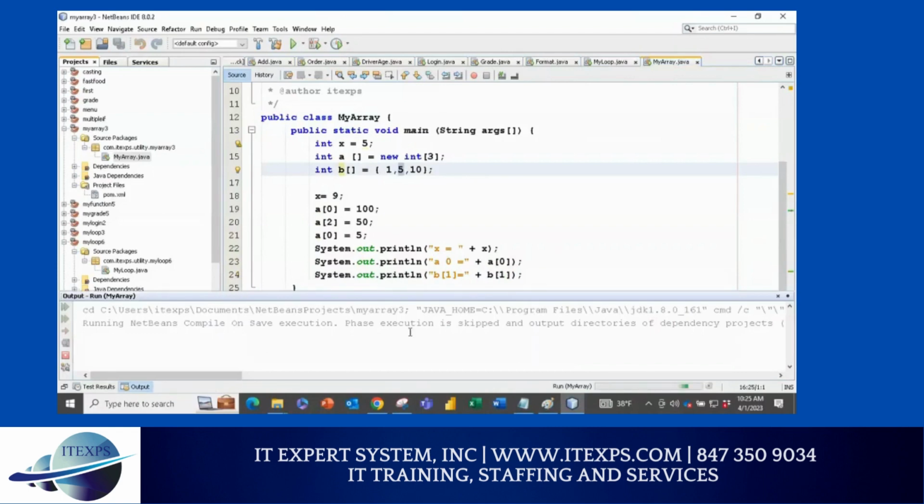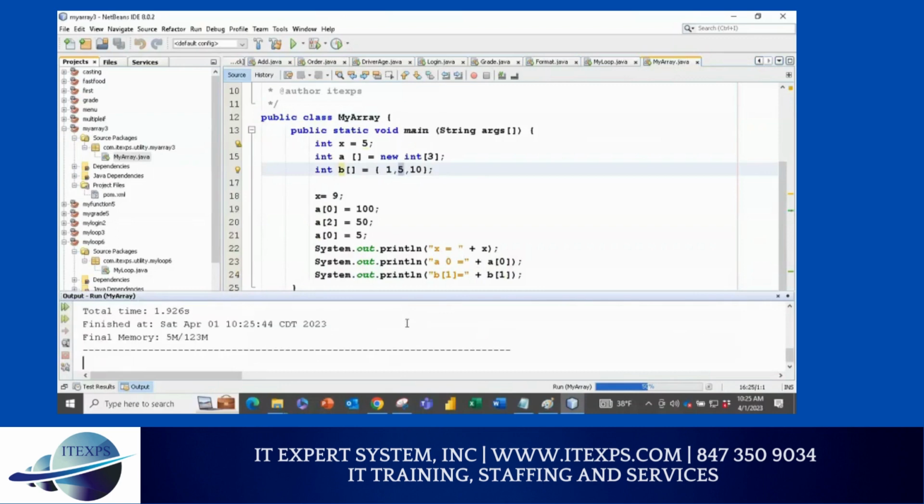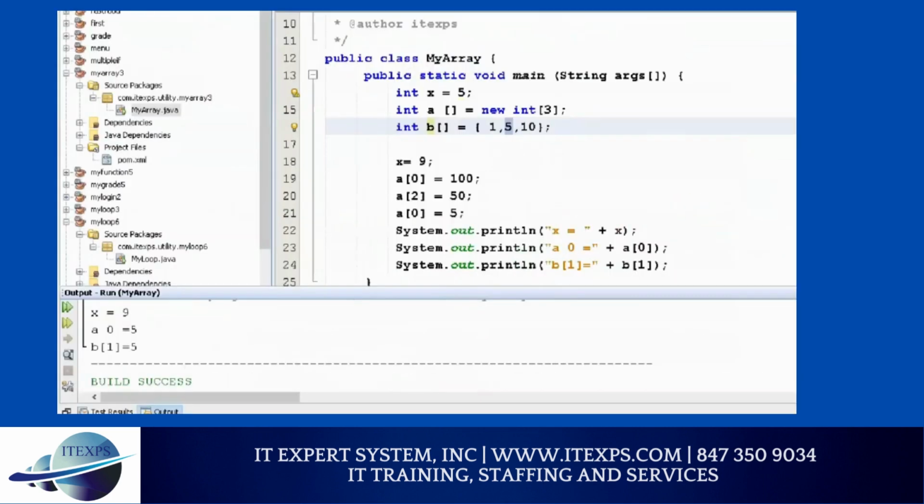So you can see now I can print 5 here. Now the reason I'm able to print 5, make sure you see here, is because this first value is 0th index, first index, and 2. So when you say B of 1, you are saying 5. So when I say B of 1, it gives me 5. Questions, concerns, doubts?